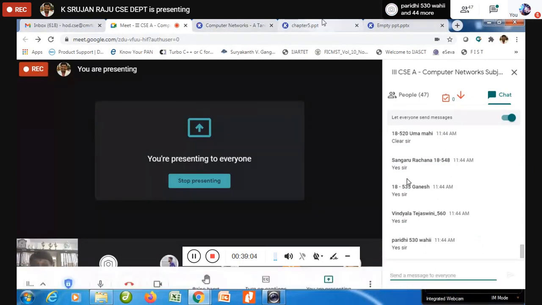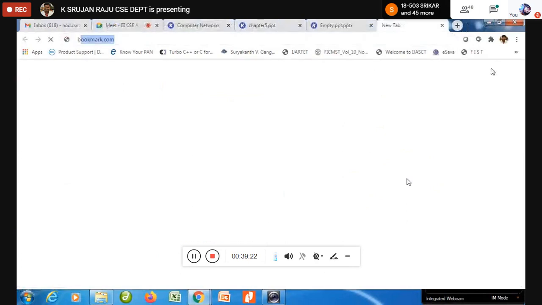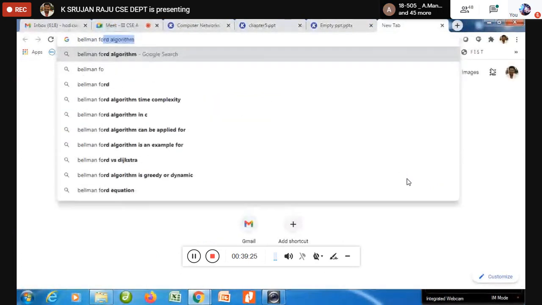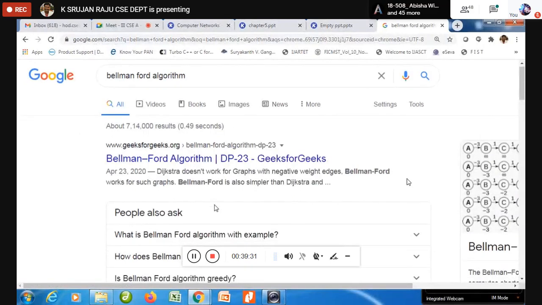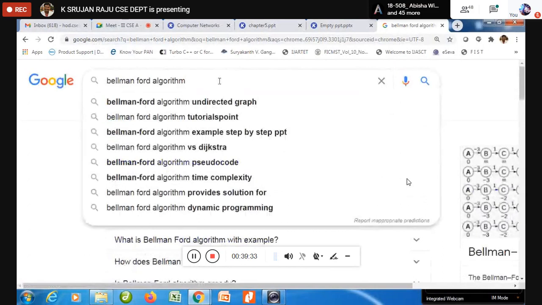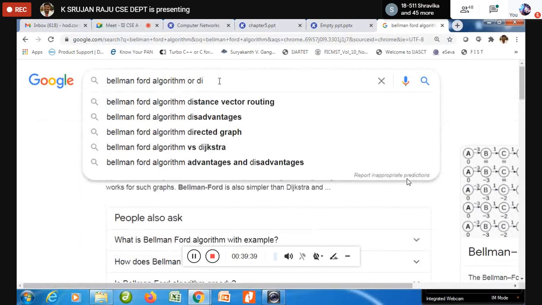The next algorithm which we are going to discuss is the distance vector routing algorithm. Dear friends, this is one of the very interesting algorithms. We also call it the Bellman-Ford algorithm. When you talk about the Bellman-Ford algorithm or distance vector routing, a distance vector routing protocol requires...